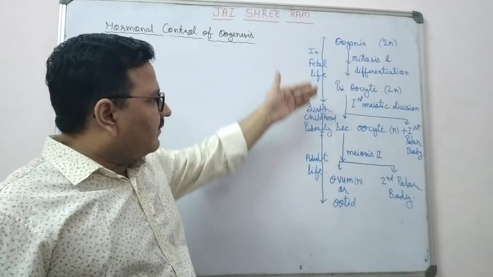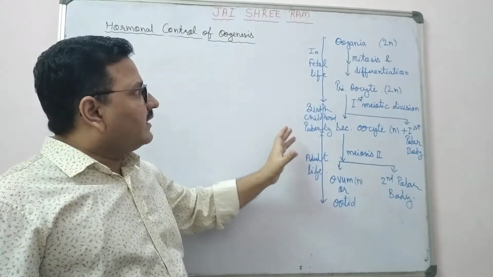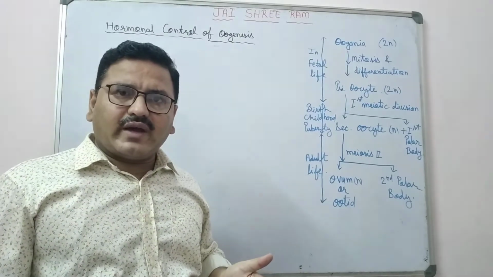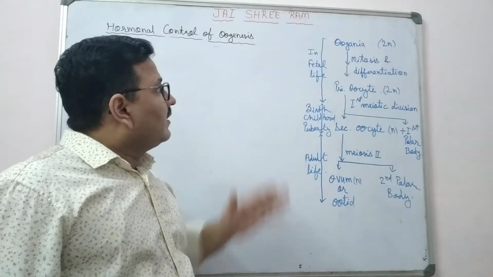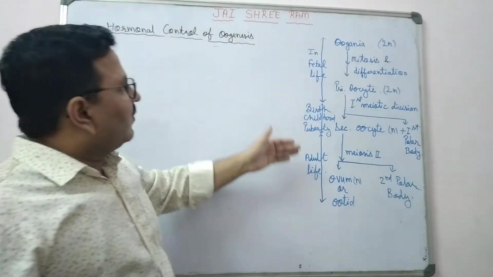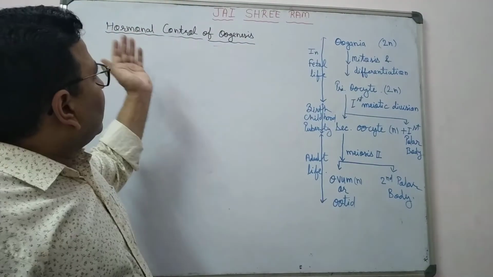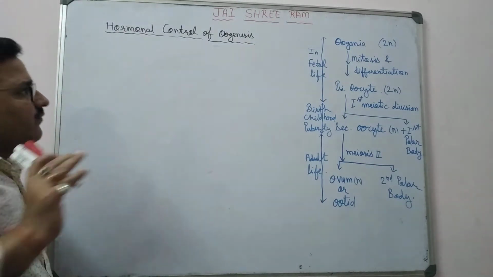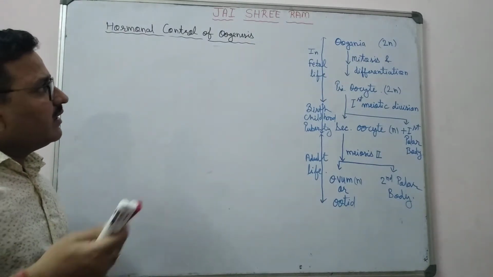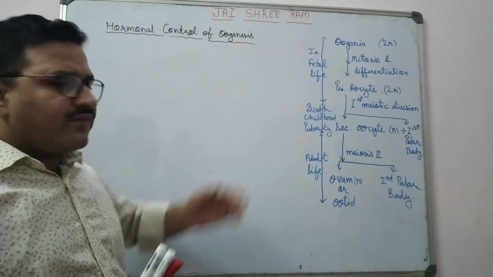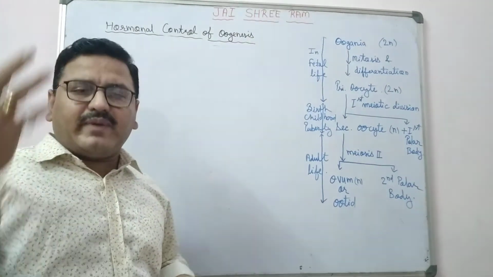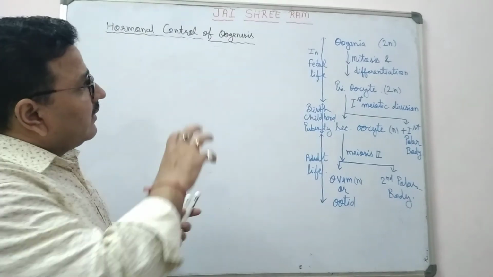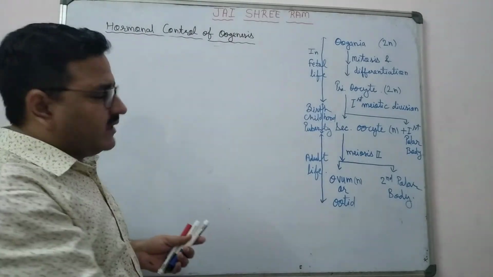So this is the flow chart which represents oogenesis. This is given in NCERT. I have explained the oogenesis. I am just briefing before how hormones affect the oogenesis. It means hormonal control of oogenesis. Right now, you know very well oogenesis started during the embryonic development. So which hormone influences this process?